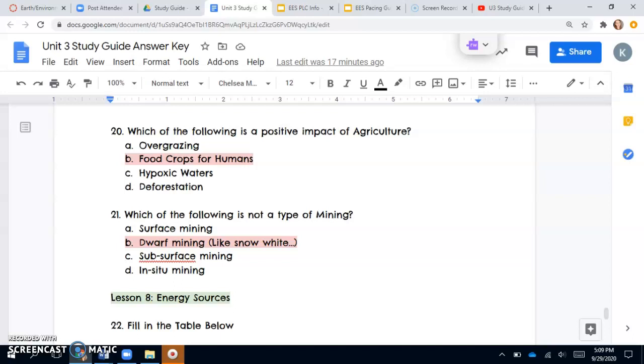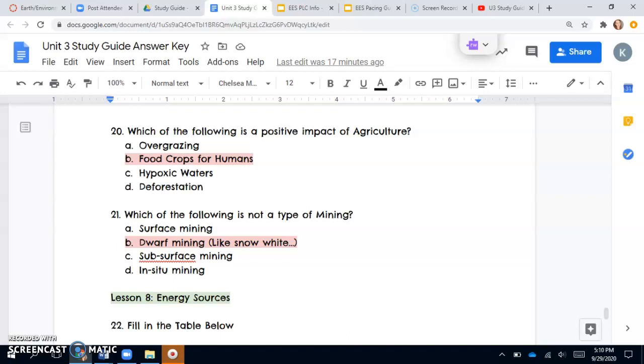Hypoxic waters for C, though, that's when you have the excess algae growth, and then the bacteria come in to break down the decomposing algae, and they steal all of the oxygen in the water, and that leads to low oxygen. So we have dead zones where organisms can't live. That's not good.